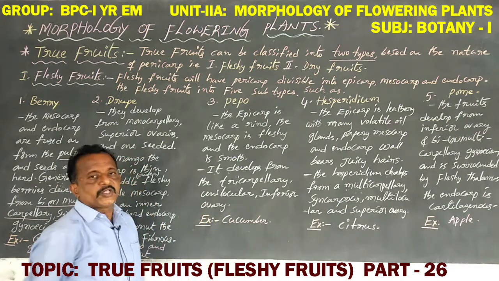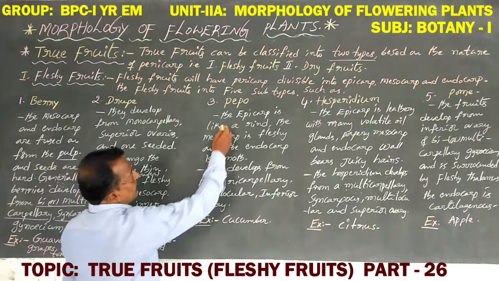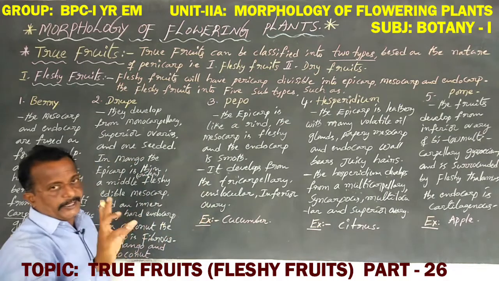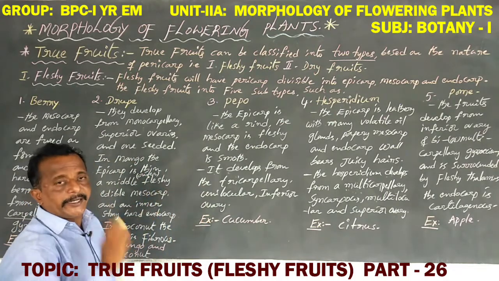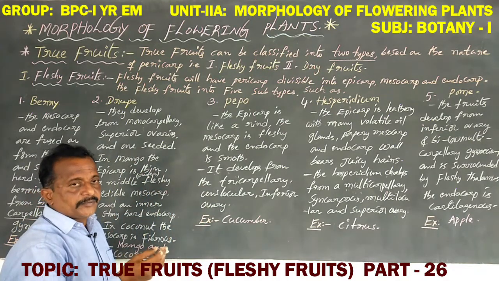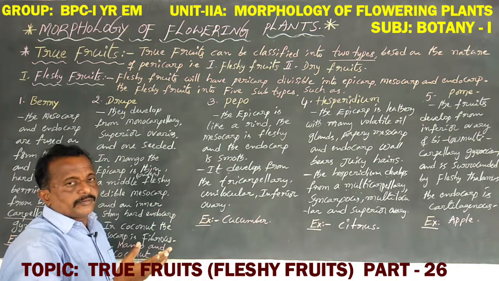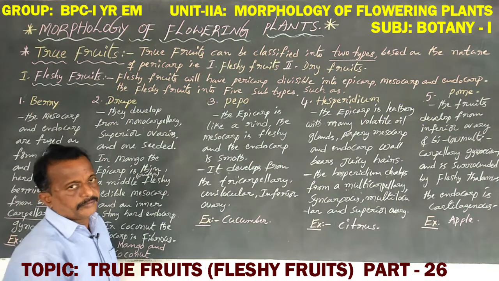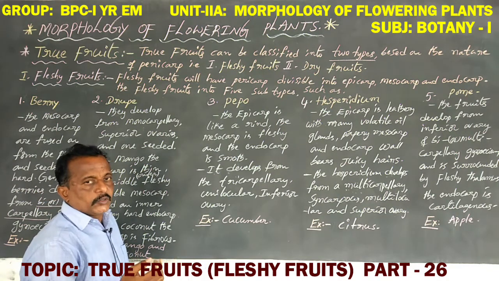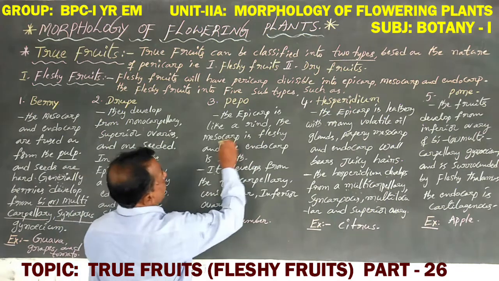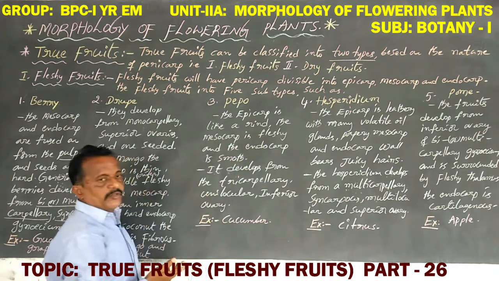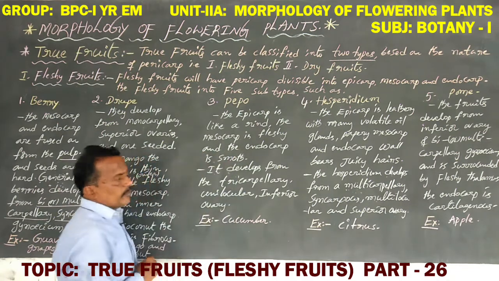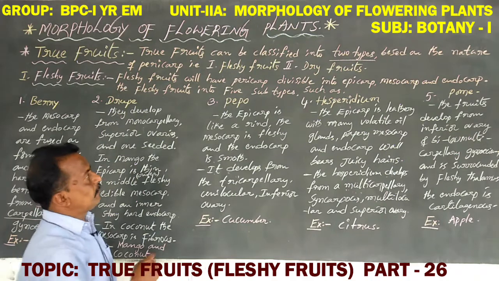Dear students, in this type, the epicarp is like a rind, hard and strong, not loose. The mesocarp is fleshy, that is the edible part. And the endocarp is smooth.